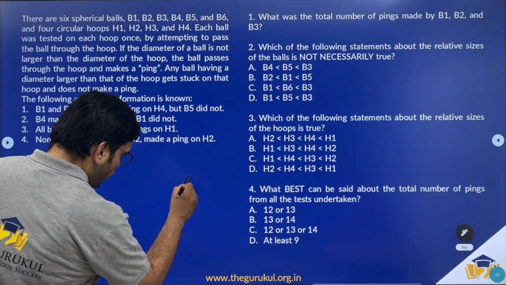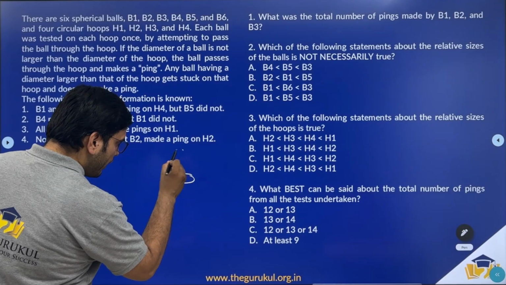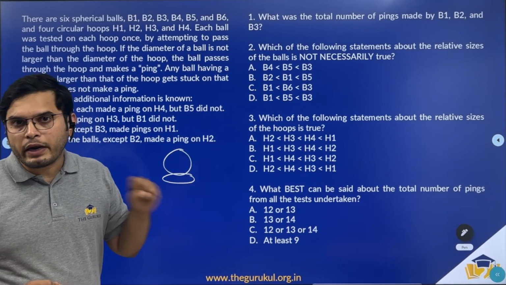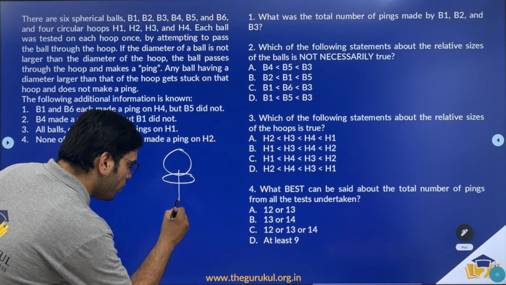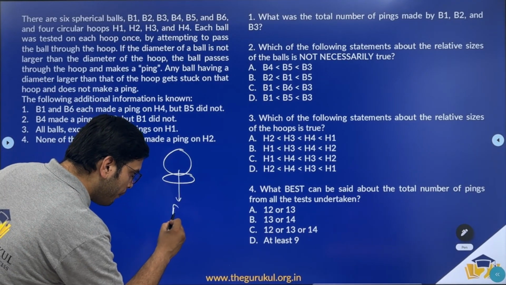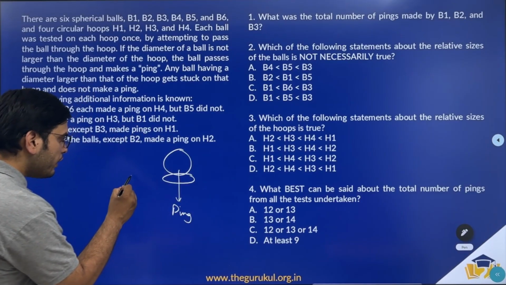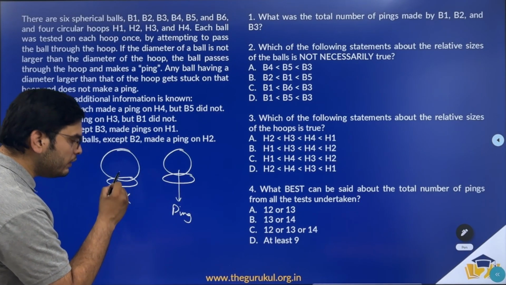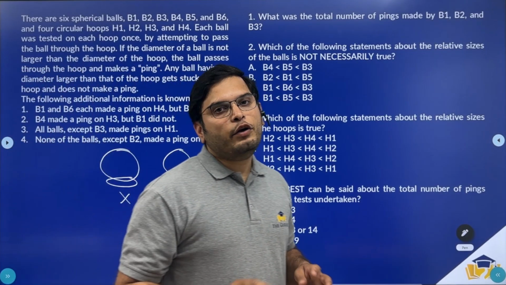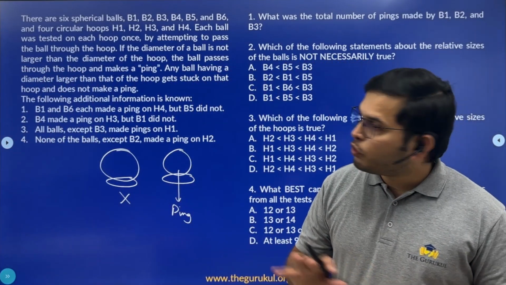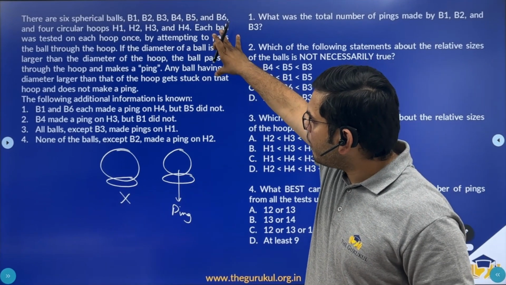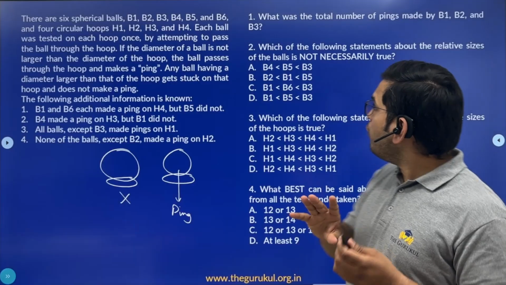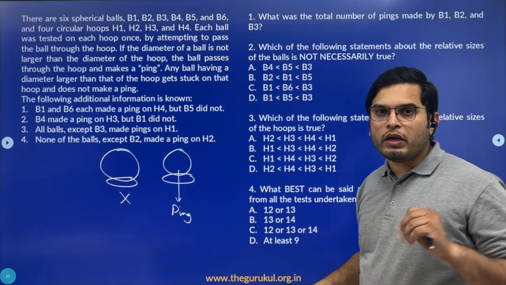So if you have a hoop, if the diameter of the ball is equal to or less than the diameter of the hoop, the ball will pass through and make a ping. If the diameter of the ball is larger than the diameter of the hoop, it does not pass through and does not make a ping. Right, so this is the information given in this paragraph, and we are also given 4 additional statements, and we are asked 4 questions based on the given information.